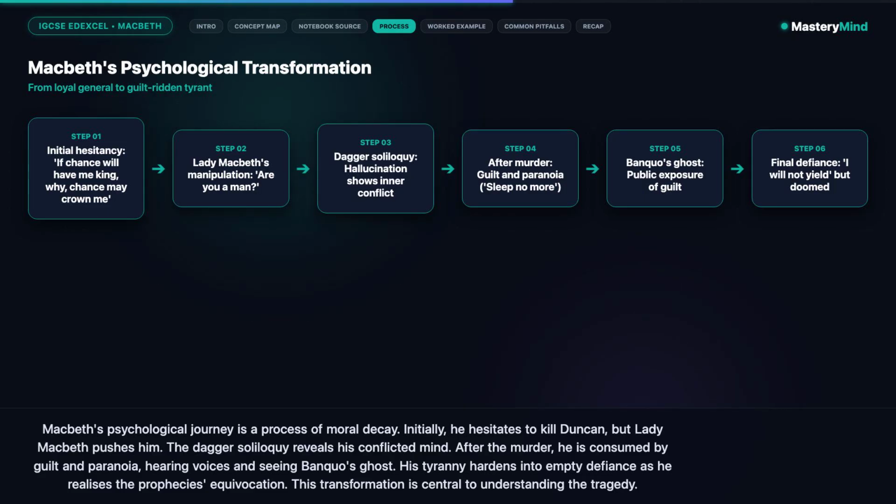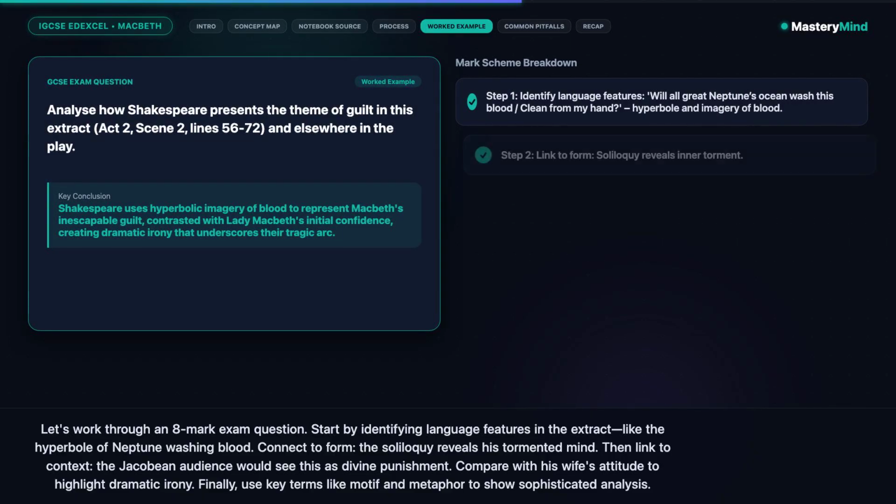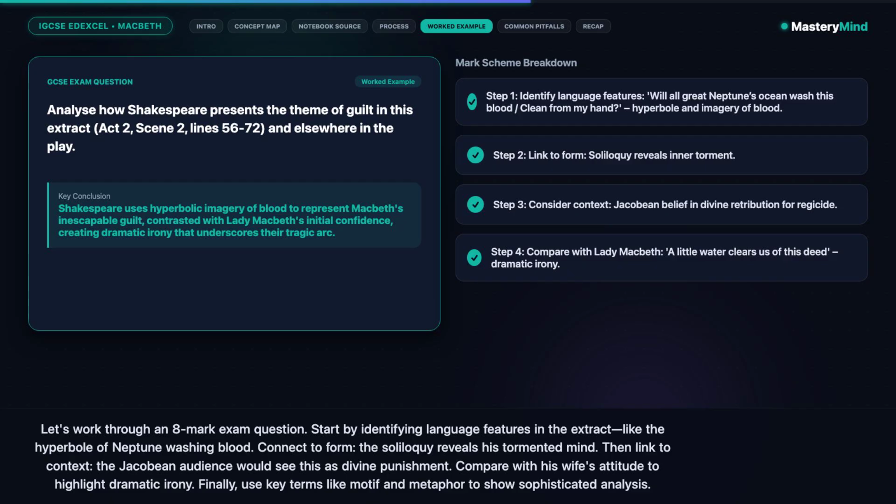Let's work through an 8-mark exam question. Start by identifying language features in the extract, like the hyperbole of Neptune washing blood. Connect to form. The soliloquy reveals his tormented mind. Then link to context. The Jacobean audience would see this as divine punishment. Compare with his wife's attitude to highlight dramatic irony. Finally, use key terms like motif and metaphor to show sophisticated analysis.